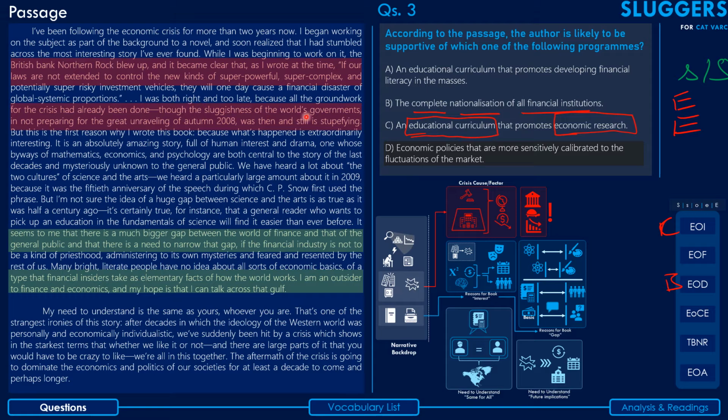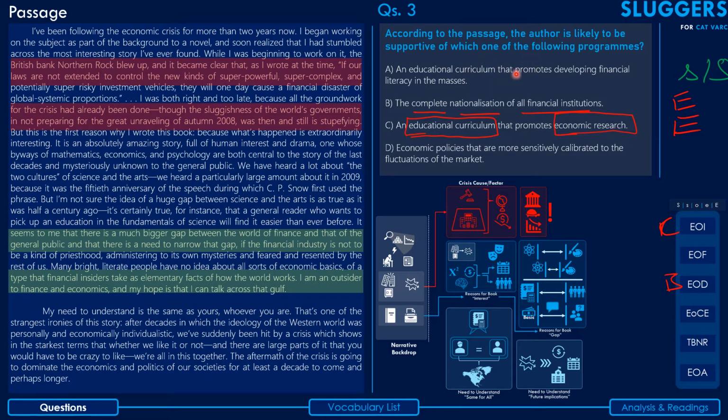So he does make a point that the governments need to be more sensitive towards such crises of drastic proportions. But that's the only point where he has mentioned this, and it has not been given enough coverage to allow this option to trump the first option.